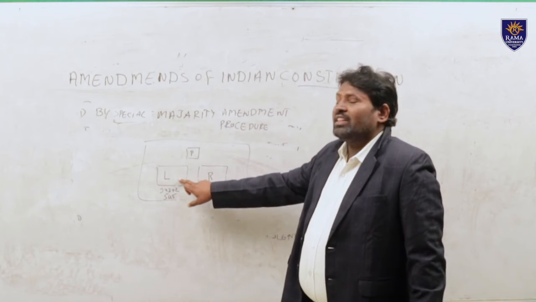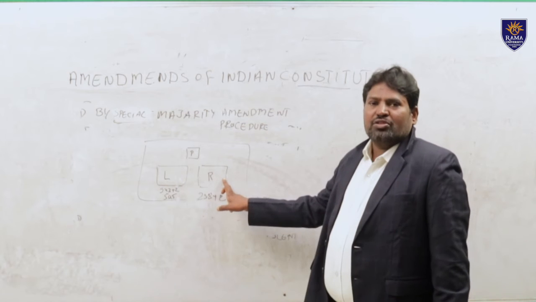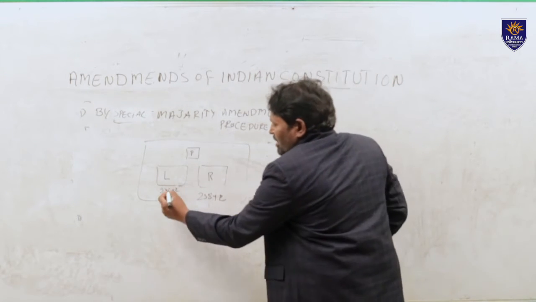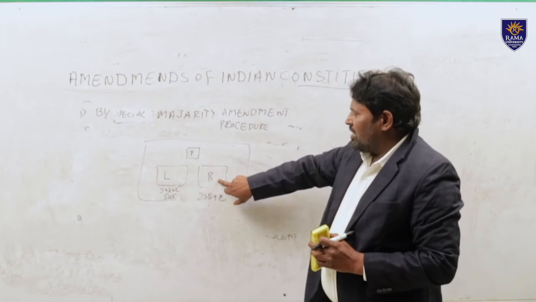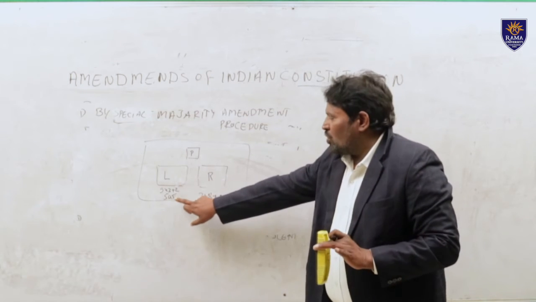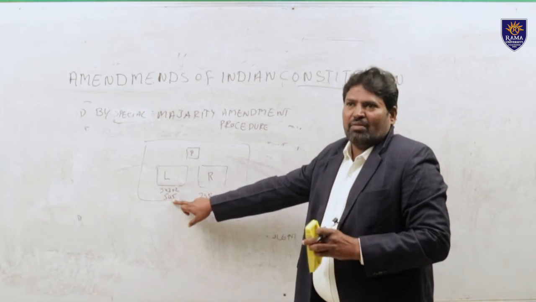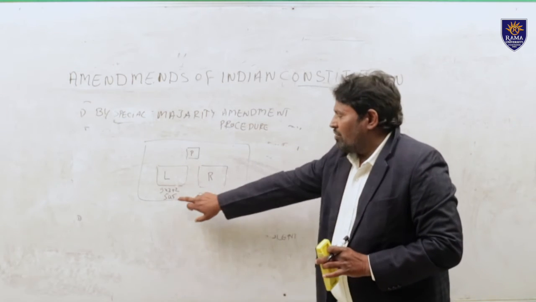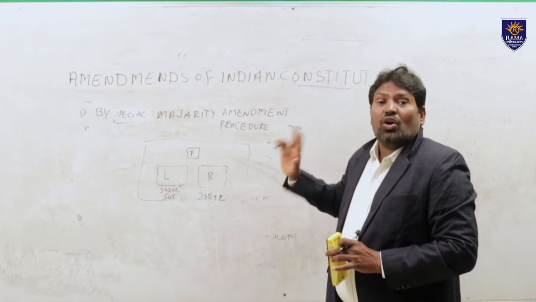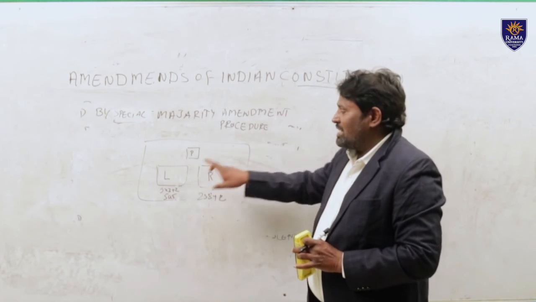it should pass with the 2/3 majority of members, and at the same time the Rajya Sabha also passes it with a 2/3 majority of members. So at the time the bill is introduced in the Lok Sabha or Rajya Sabha, the total members in the Lok Sabha is 545. Suppose, for example, on the day the total members in the house is only 538. The 538 members should attend. Of those attending members, nearly two-thirds vote in favor of the amendment. So that is a special majority.